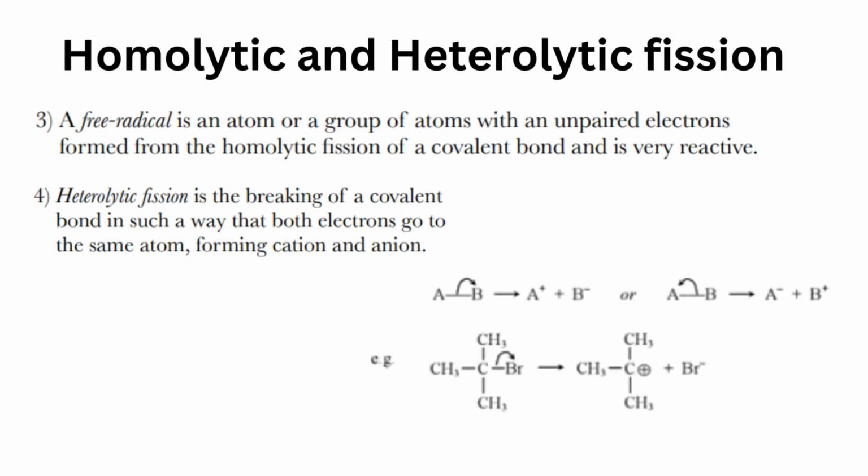A free radical is an atom or a group of atoms with an unpaired electron formed from the homolytic fission of a covalent bond and is very reactive. Heterolytic fission is the breaking of a covalent bond in such a way that both electrons go to the same atom, forming a cation and an anion. As you can see here, in AB, the bond is shifted to B, forming A+ and B-. Or if the electrons go to A, it forms A- and B+. An example is shown over here also.